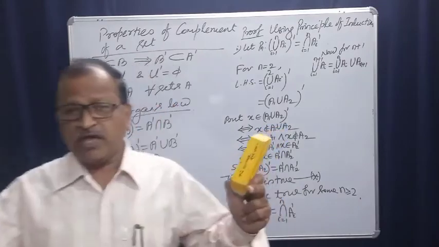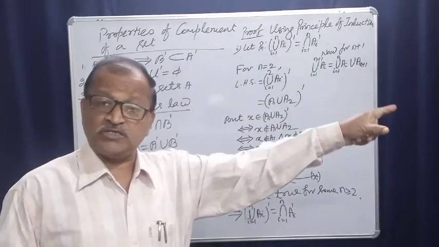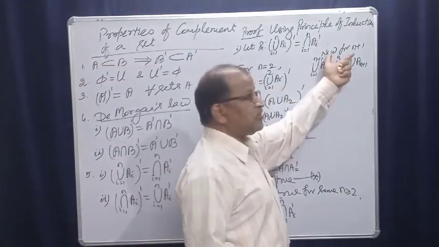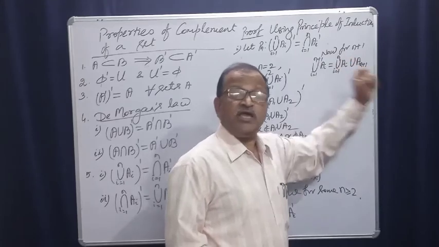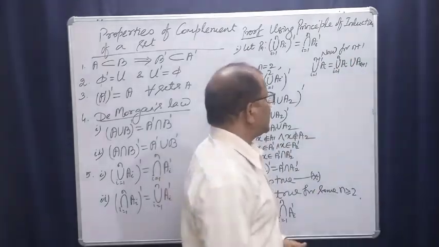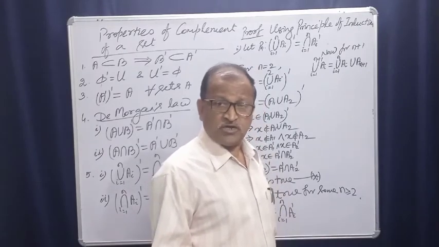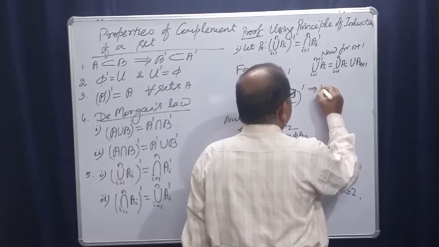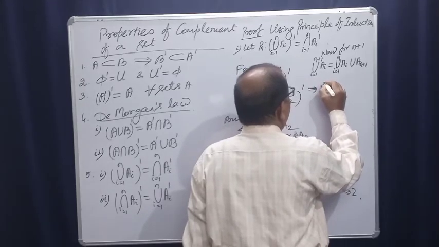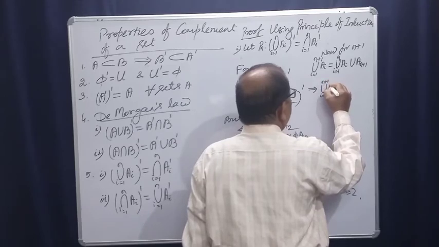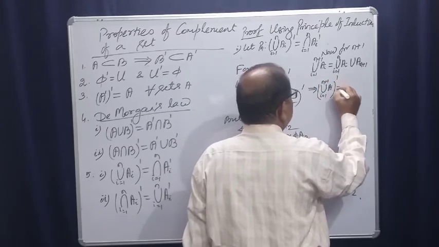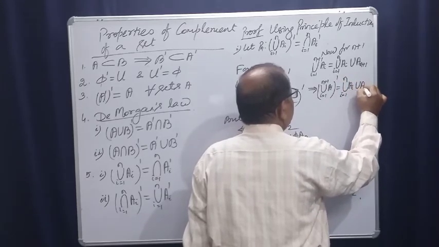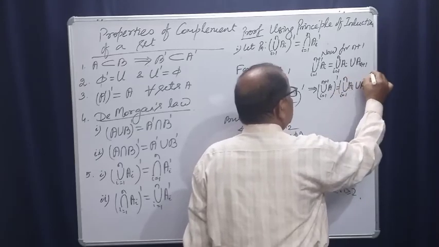Starting from A1, the union of sets up to A n plus 1: we take the union from 1 to n first, and then the union with A n plus 1, right? Union is associative, yes. So this implies union i is equal to 1 to n plus 1 Ai whole complement is equal to union i is equal to 1 to n Ai union A n plus 1 whole complement.